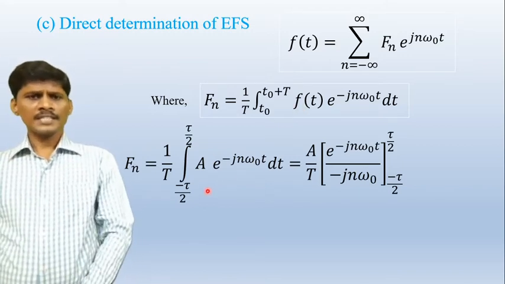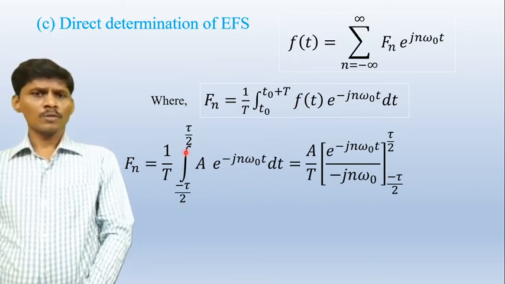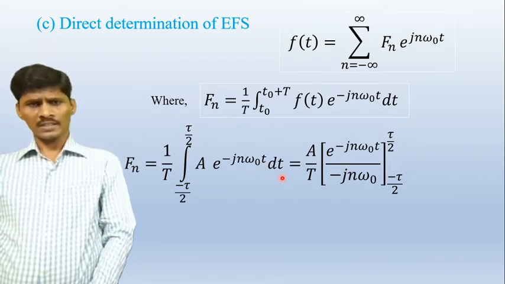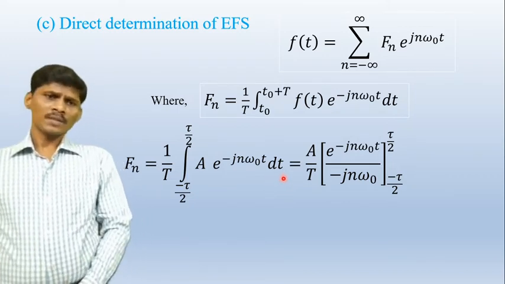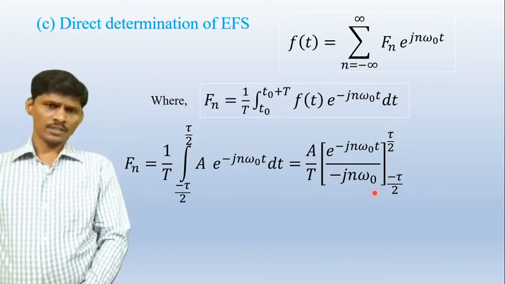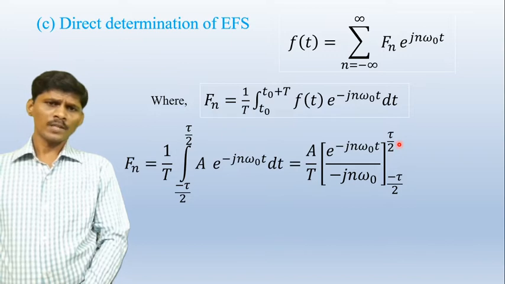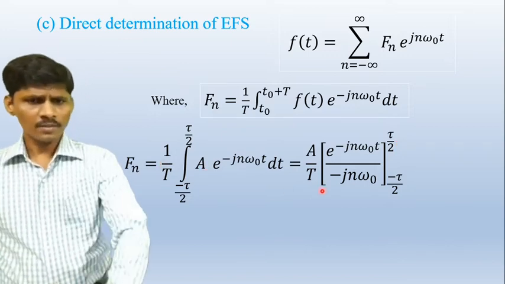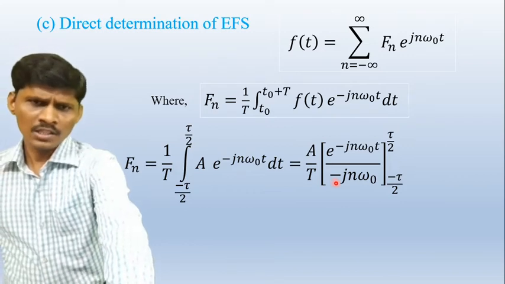F of t is A over minus tau by 2 to plus tau by 2, e power minus jn omega naught t. The integral of e power minus jx is e power minus jx by minus j, over minus tau by 2 to plus tau by 2. A is a constant, so it is written before the integration. After integration, this is the value.